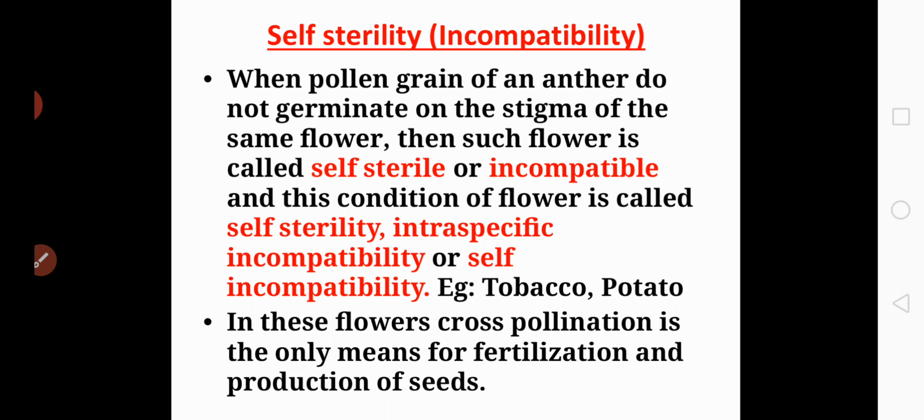And the condition of the flower is called as self-sterility or intraspecific incompatibility or self-incompatibility. And in these flowers, cross-pollination is the only means for fertilization and production of seeds.